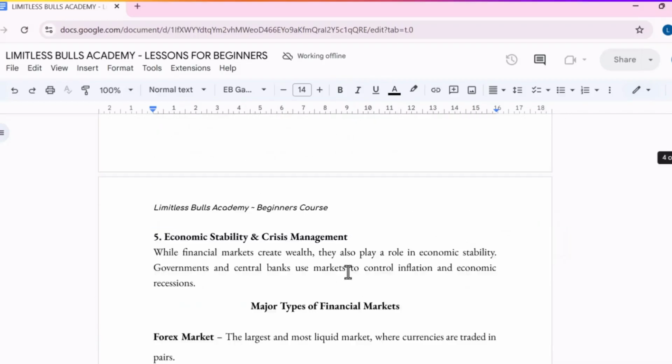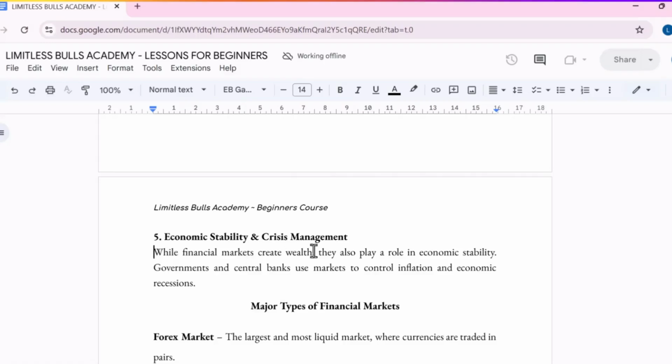Yes, and the last one is economic stability and crisis management. When we talk about economy, we are talking about currencies, because the currency reflects a particular country's economy. If the currency is doing well, the economy will be doing well, and if the currency is not doing well, the economy will not be doing well. So the financial market has helped to stabilize economic crisis and management.